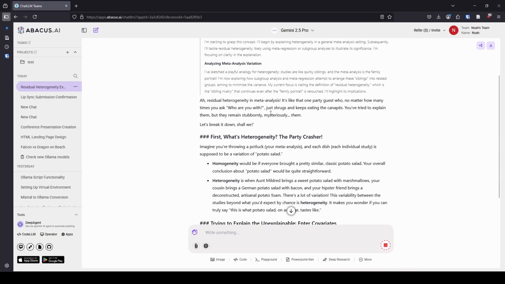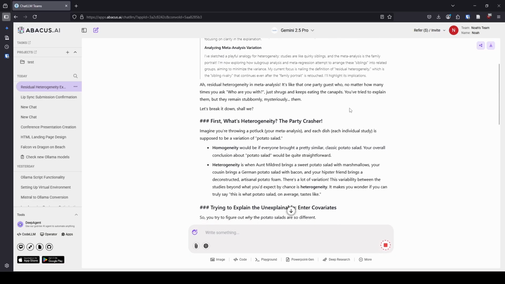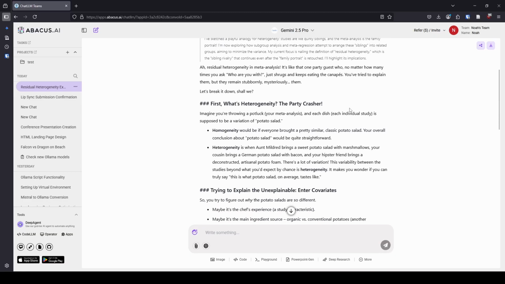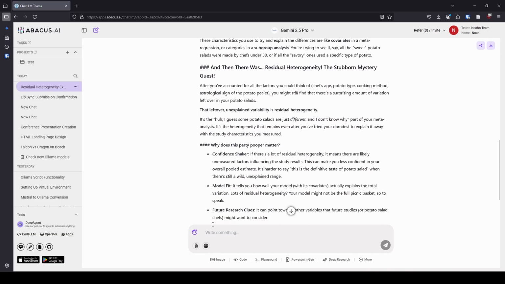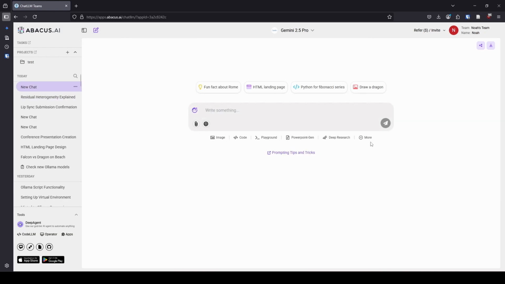Ah, it does. It's like that one party guest who, no matter how many times you ask who are you with, just shrugs and keeps on eating. I love it. Okay, I think I might change the Humanize to be the default because this is much more amusing. So as you can see, it rewrote all of this in an amusing way, which is exactly what I wanted it to do.